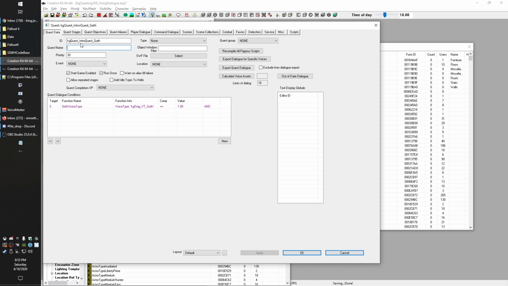We're going to make sure we have a quest name here. So we're going to just call it wrench hunting. We'll just call it wrench hunt. And then we need to change the type. We're going to change it to a side quest.